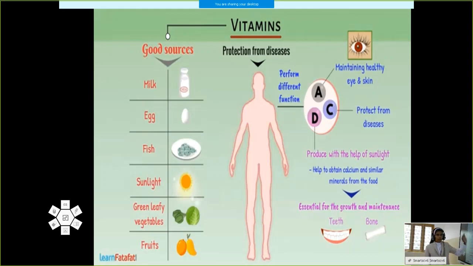Hope you can remember about vitamins. Vitamins are one of the micronutrients. They are essential for growth and development. 13 different kinds of vitamins are needed for our body, and they are vitamin A, vitamin B complex, vitamin C, vitamin D, vitamin E, and vitamin K. The B complex includes B1, B2, B5, B6, etc. Different vitamins have different functions, and some food items contain these vitamins. That much you have to remember.